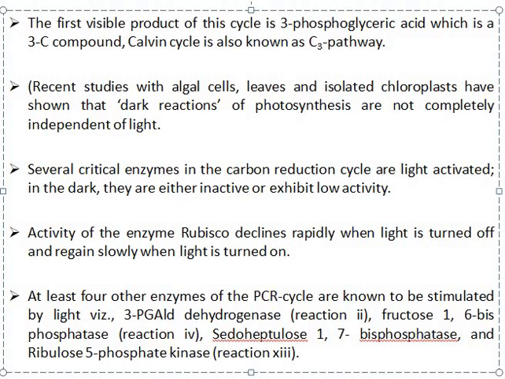At least 4 other enzymes of the photosynthetic carbon reduction cycle are known to be stimulated by light. For example, 3-phosphoglyceraldehyde dehydrogenase, fructose 1,6-bisphosphatase, sedoheptulose 1,7-bisphosphatase, and ribulose 5-phosphate kinase.